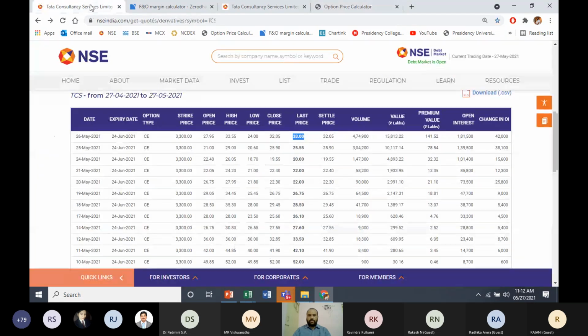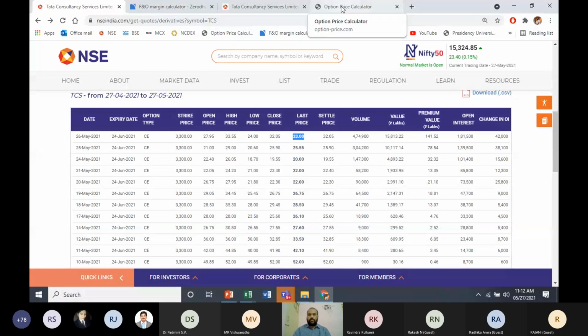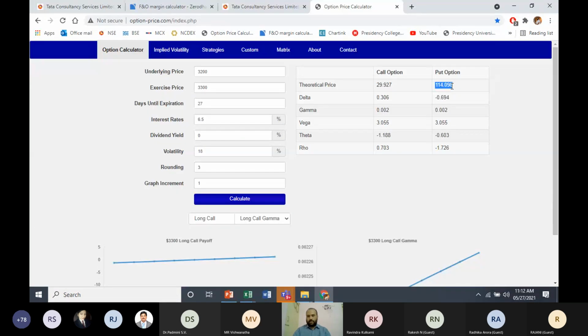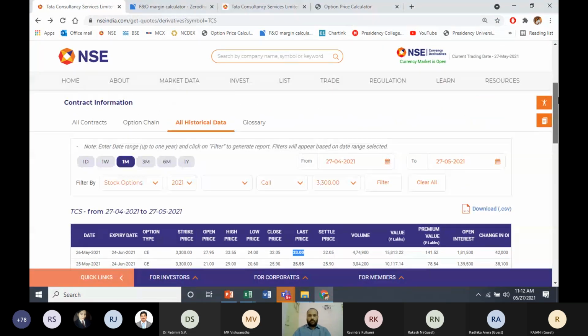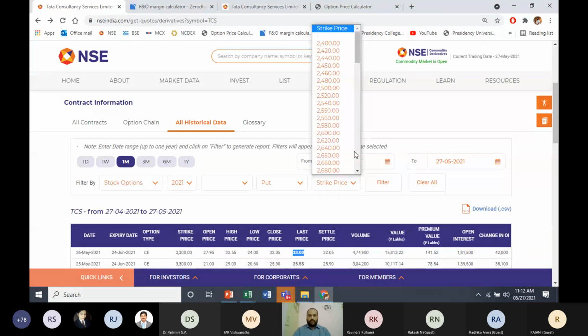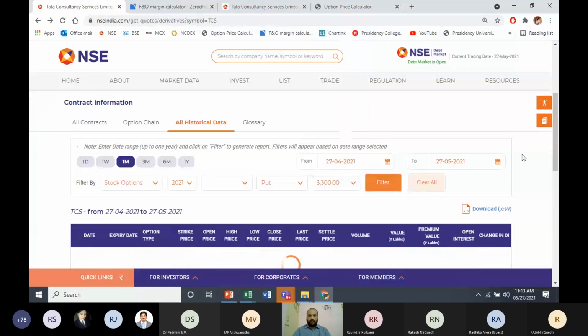Let's go back and check what is the price that it is trading. 33 rupees, 3 rupees difference. There's no abnormal difference in terms of price. Same way, you can check the put option price also. It is 114 rupees. Because the market price is less, your put option will be costlier. You can cross check instead of call option. Let us quote put option, strike price 3,300.